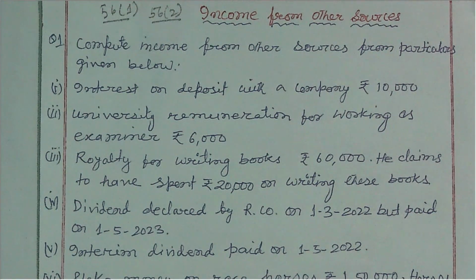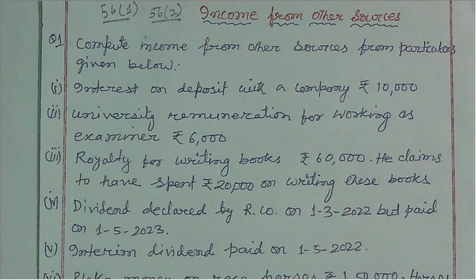The scope of income is much wider, and the Income Tax Act has defined that anything which can be described as income and is taxable under the Act, unless expressly exempted, is chargeable to tax.